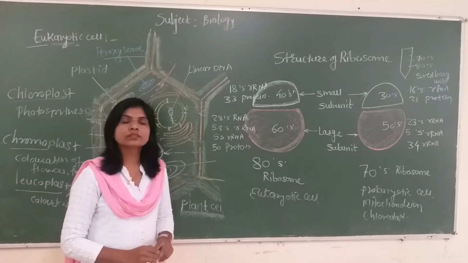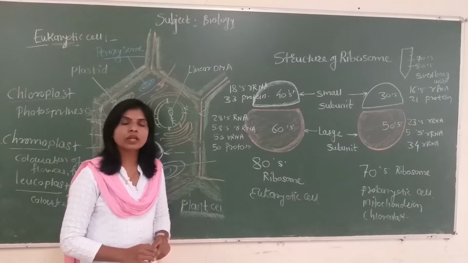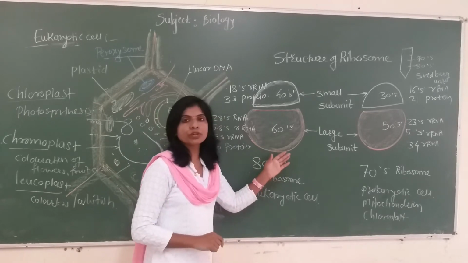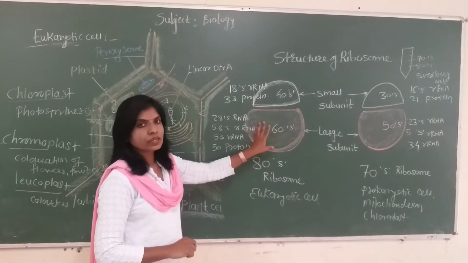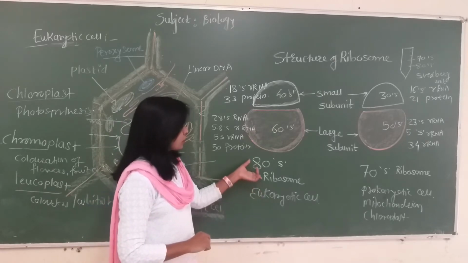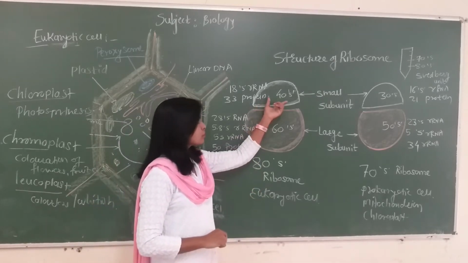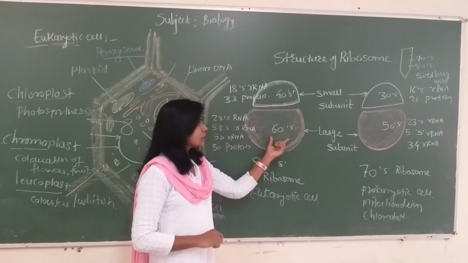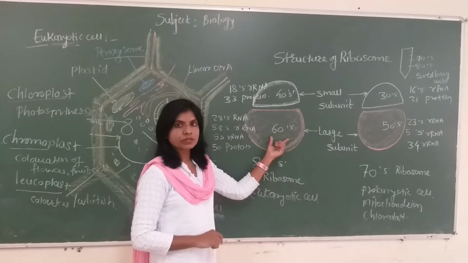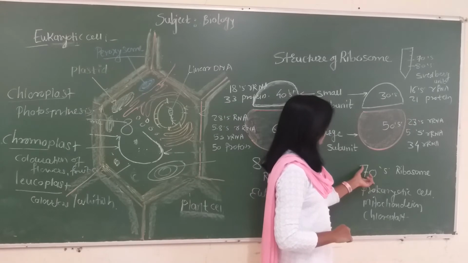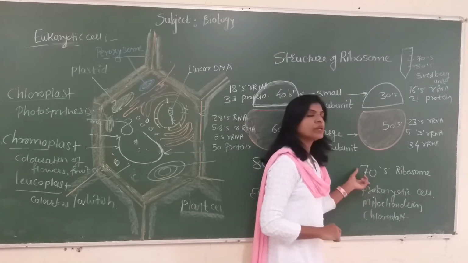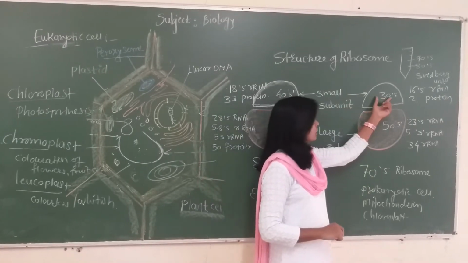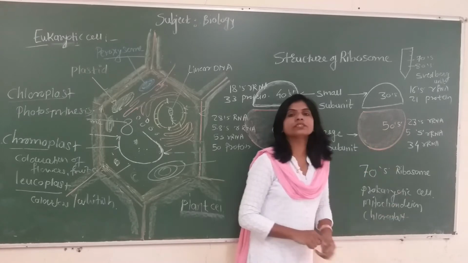Ribosome is concerned with the synthesis of protein, so it is also called protein factories. When we study the structure of ribosome, it is made up of two subunits, a small subunit and a large subunit. In eukaryotic cells, the 80S type of ribosome has a small subunit with sedimentation gradient 40 Svedberg units and a large subunit with sedimentation gradient 60 Svedberg units. In prokaryotic cells, mitochondria and chloroplast, the 70S type of ribosome is seen, having a small subunit with sedimentation gradient 30 and a large subunit with sedimentation gradient 50.